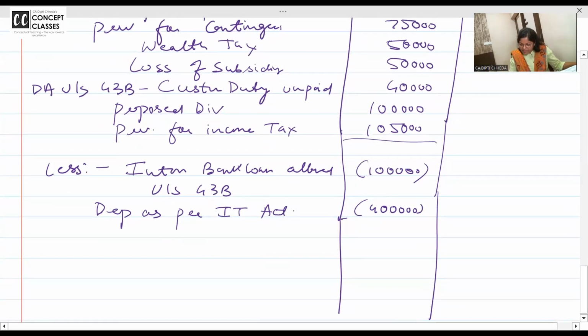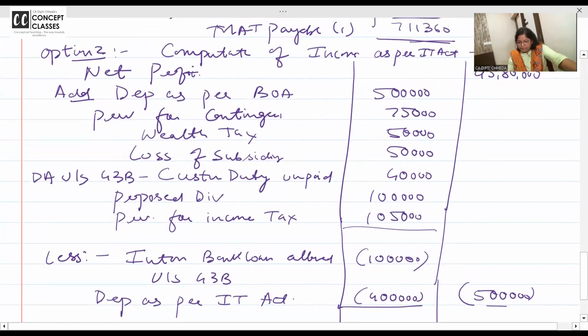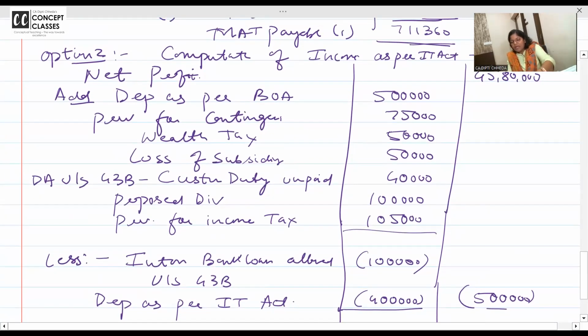Can we do the total faster than me again? Total of less is 5 lakh. Do the total of the add. Five lakh plus 75,000 plus 50 plus 50 plus 40. Yes. Can put the answers in the chat box. How much is it coming? It's coming to 920 with me.